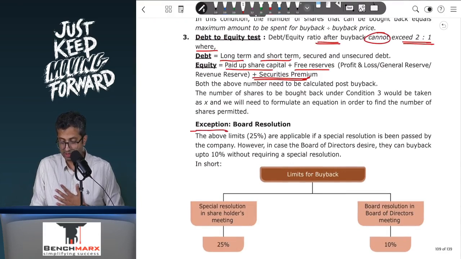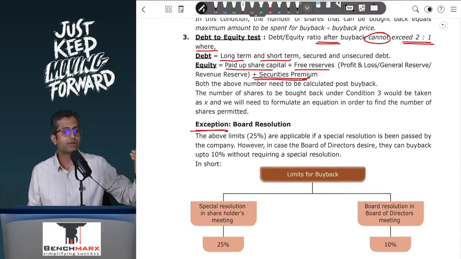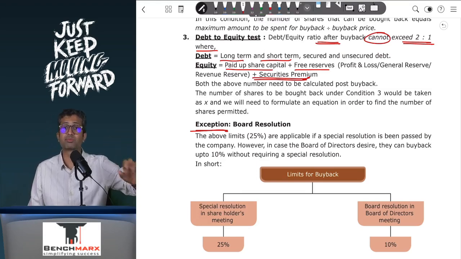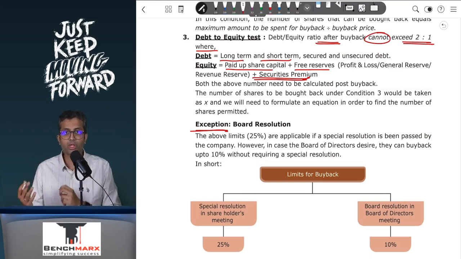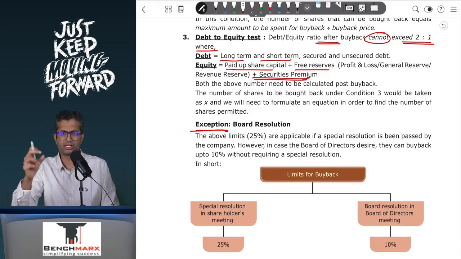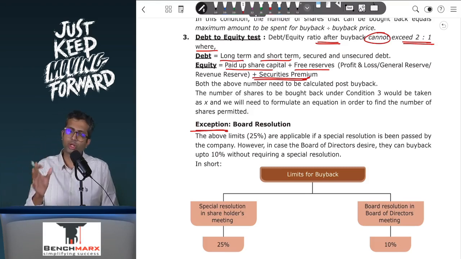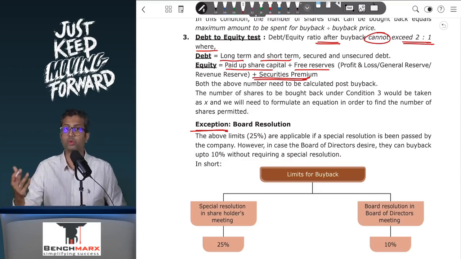Now, generally, every time you will take 25% only. However, there's one exception. The institute has never asked you a question like this, but it can very well ask. If a question specifically tells you that the buyback is happening as per a board resolution, not a special resolution from the general meeting, then the limits will be 10%. Number of shares 10%, resources used 10%, though your debt to equity post buyback still cannot exceed 2:1. If it is lower, it is fine. It cannot be more than 2:1.